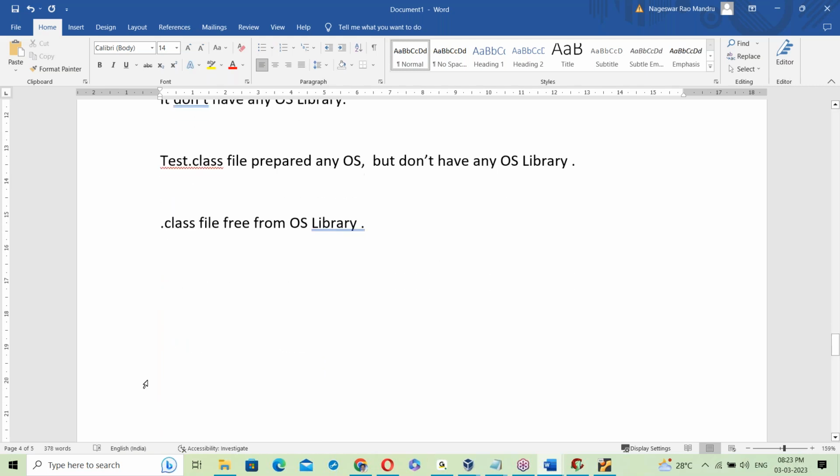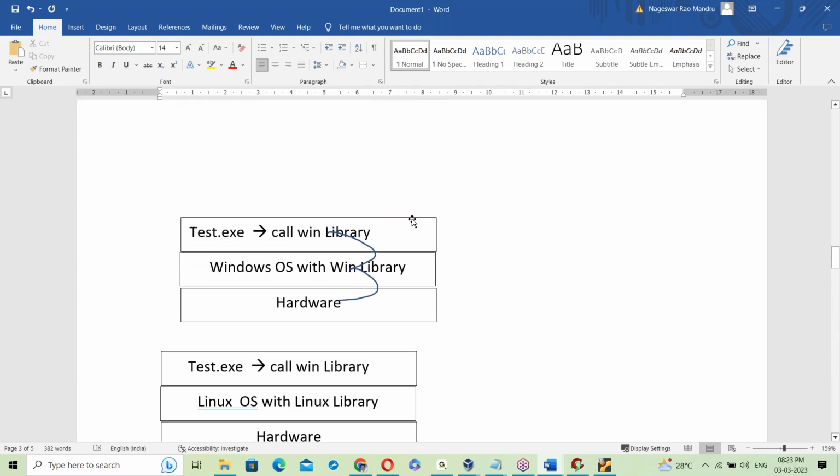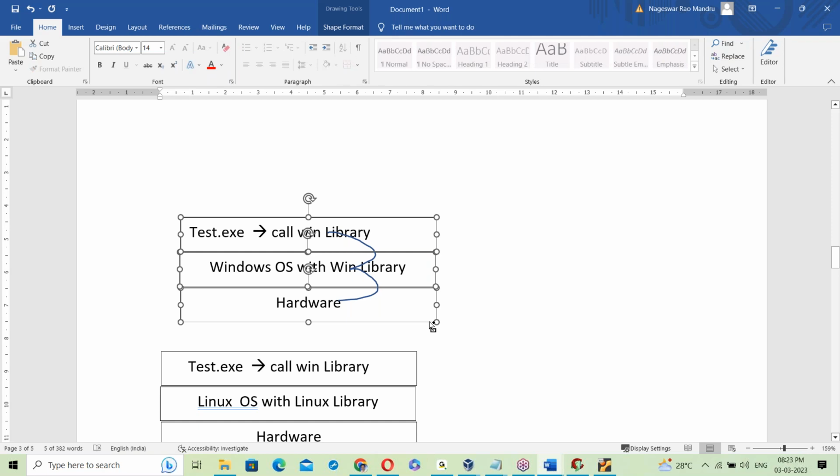Okay, now let us see. The tested dot class file is working on different platforms, like the exe file. How is it working? Like the C language example, like the exe file example, let us take Java also on different platforms.